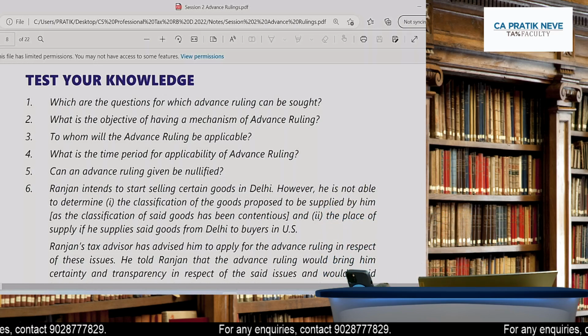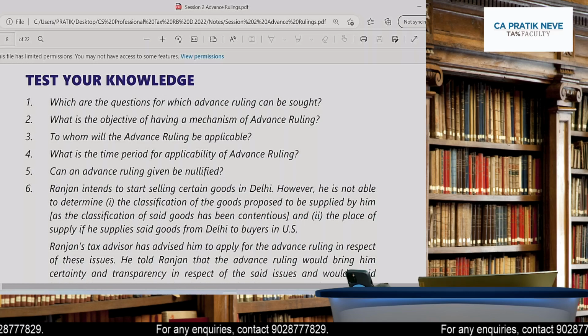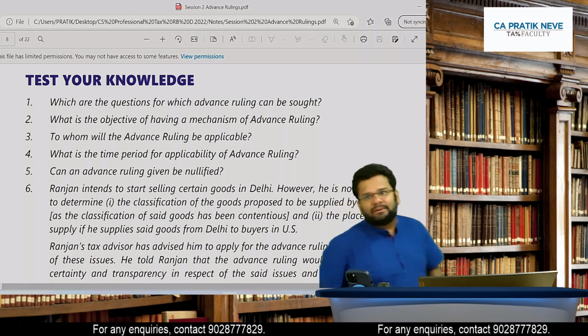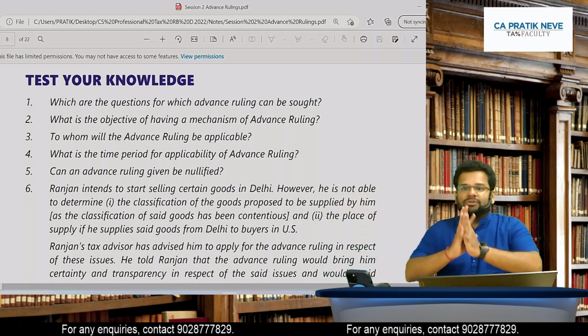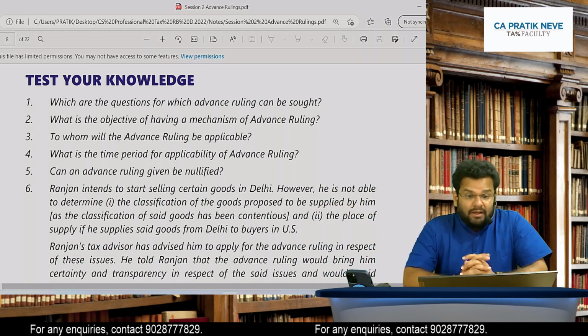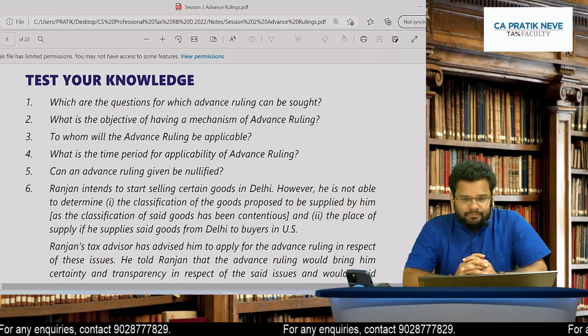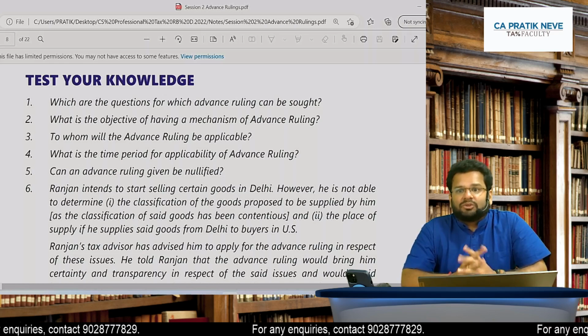Answer is they may be same. There may be two different officers, or there may be only same position, only one position. Okay, now let's go to one good question, sixth question.